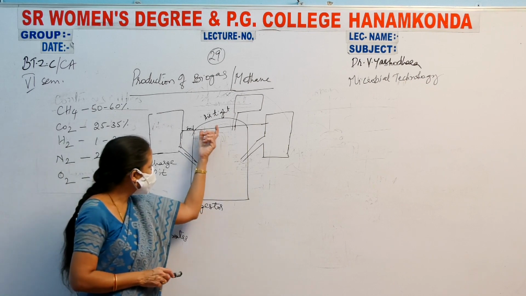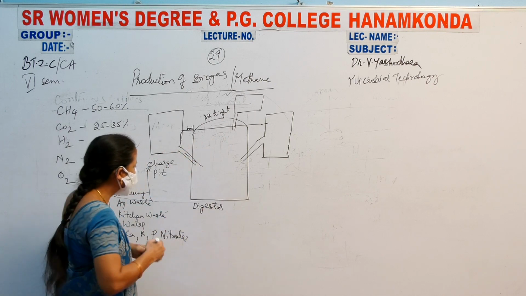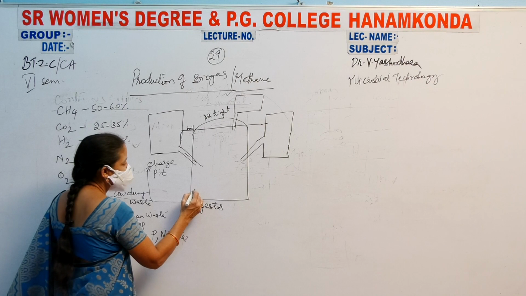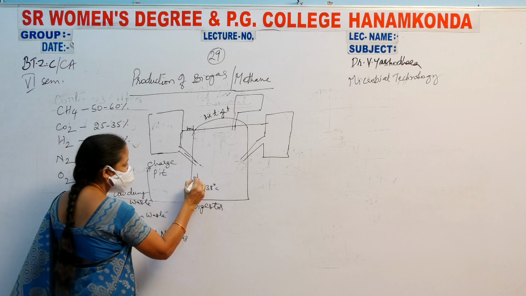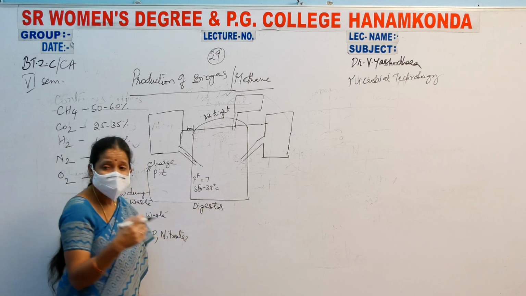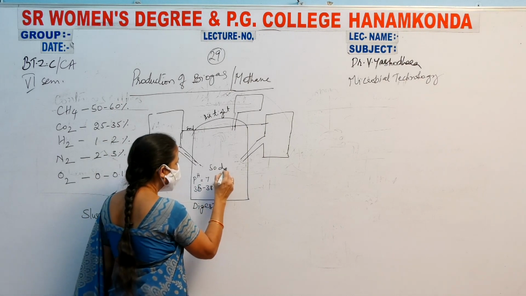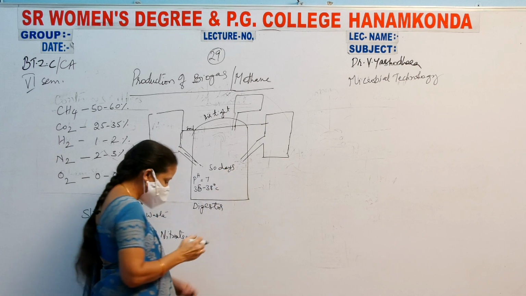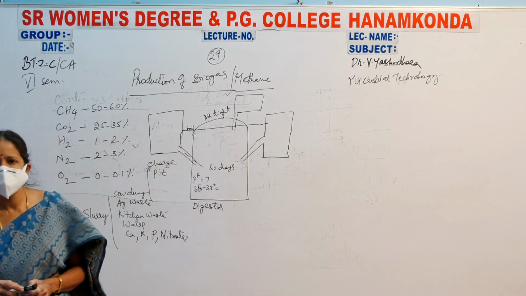So, when you are making it airtight, the temperature is maintained at 35 to 38 degrees centigrade, and the pH is neutral, that is 7, and you have to go for anaerobic digestion for 50 days. That means the incubation period is 50 days.